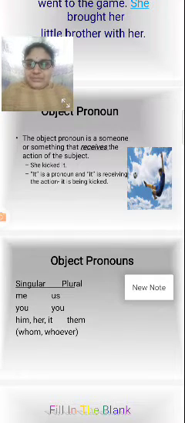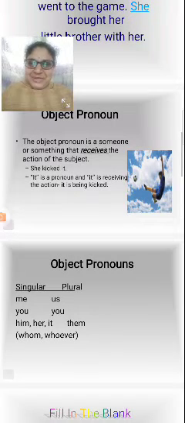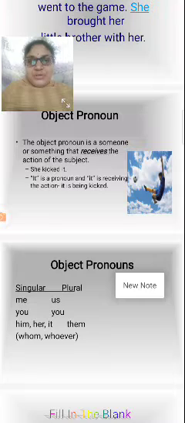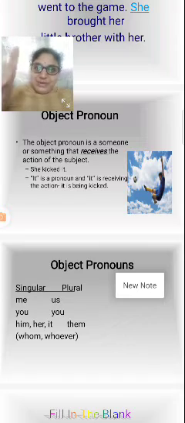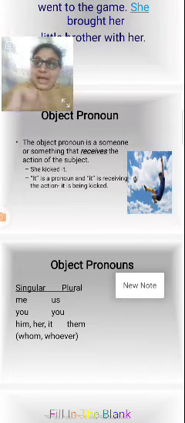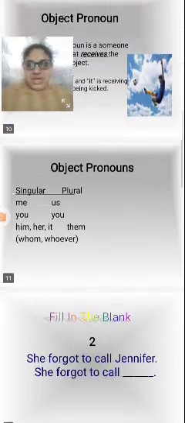What she kicked? It, the ball or whatever it may be, the bucket or whatever it may be, but she kicked it. So what is an objective pronoun? An objective pronoun is someone or something that receives the action of the subject. So what is the action here? Kicked. She is a pronoun and kicked comes under the action. It is a pronoun and it is receiving the action, it is being kicked.